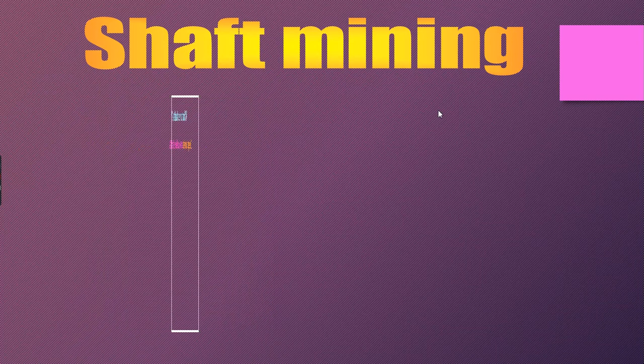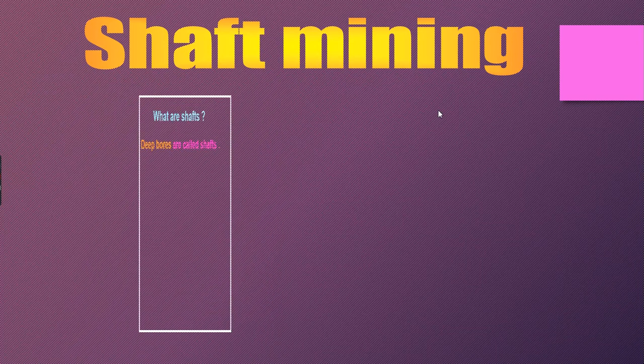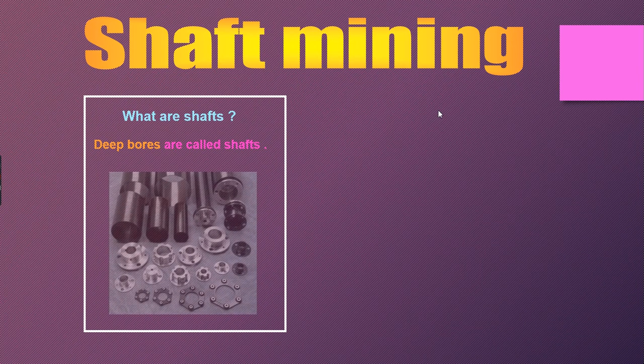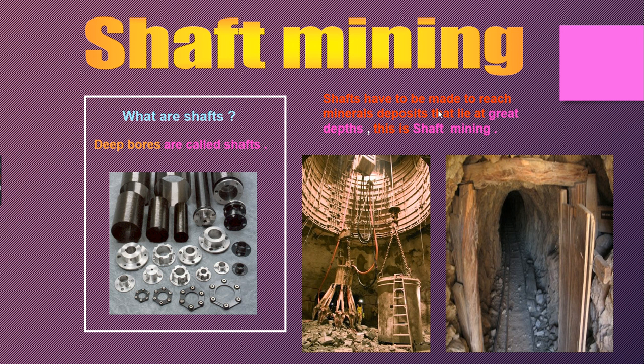Shafts are the deep bores. I explained yesterday about that one like this. They are used to mine. Shafts have to be made to reach mineral deposits that lie at greater depths. This is shaft mining. I hope you have understood the types of mining.